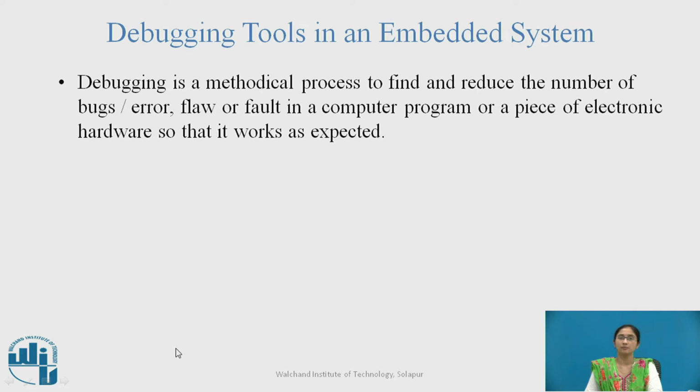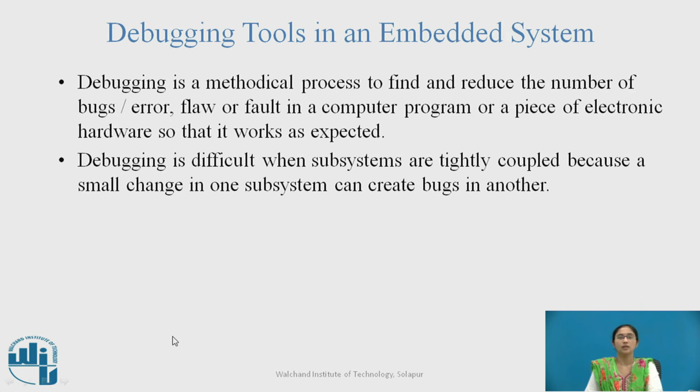Debugging tools in an embedded system. Debugging is a methodical process to find and reduce the number of bugs, or errors, flaws or faults, in a computer program or a piece of electronic hardware so that it works as expected. Debugging is difficult when subsystems are tightly coupled, because a small change in one system can create bugs in another. Bugs mean errors here.